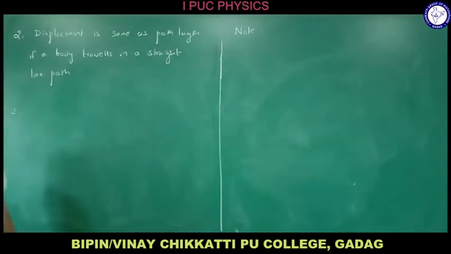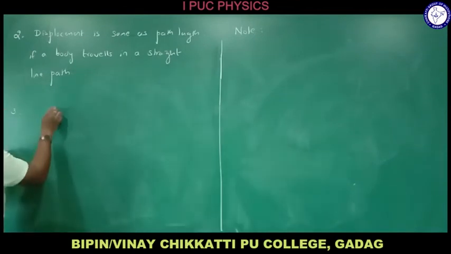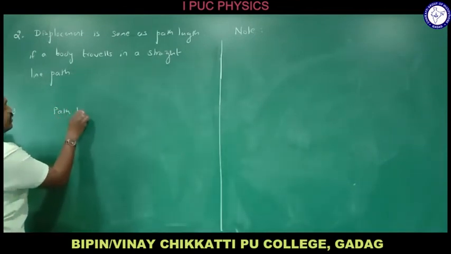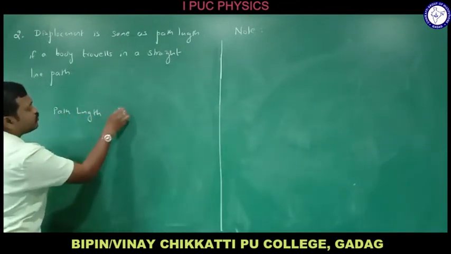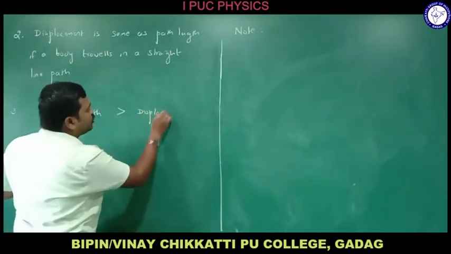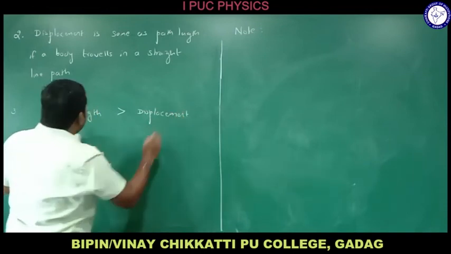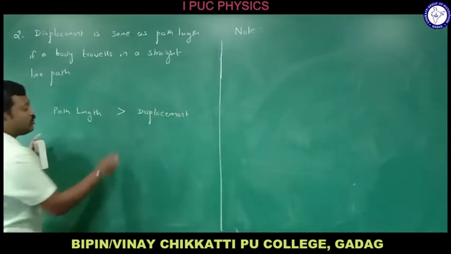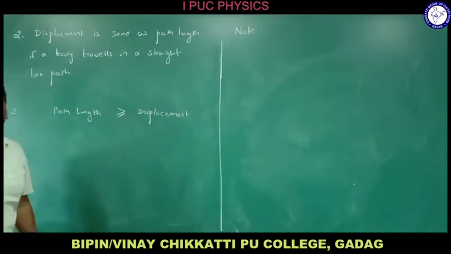If it is not traveling in a straight line, let me take it in a general way. Path length is always greater than displacement, because displacement is the shortest, or it may be equal also.